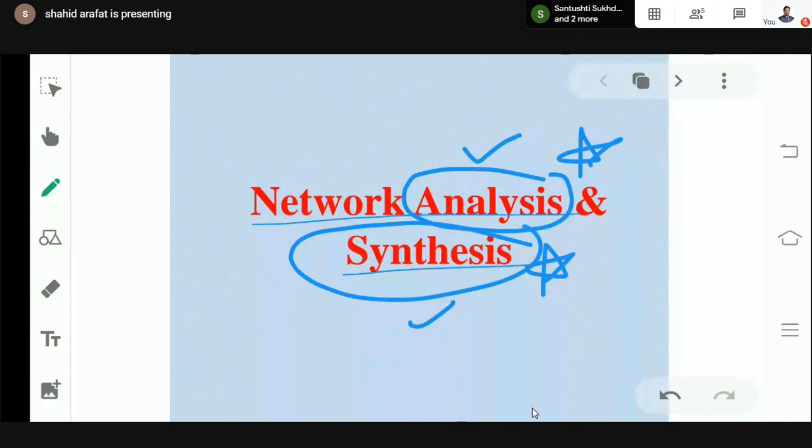Analysis problem: if a particular network, any kind of network, is given to you along with the excitation. Excitation is what? Voltage source, current source, whatever source is present in the circuit can be considered as excitation. So if the network along with the excitation is given to you and you are required to calculate the response.